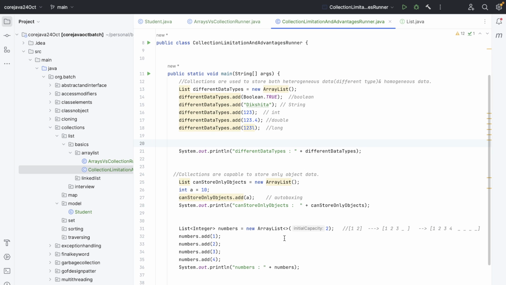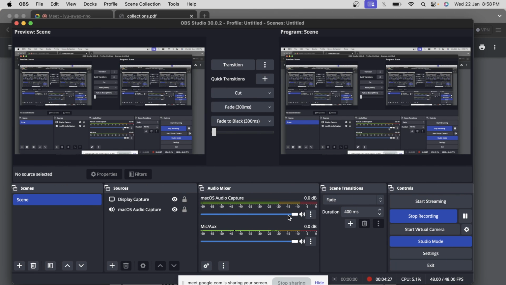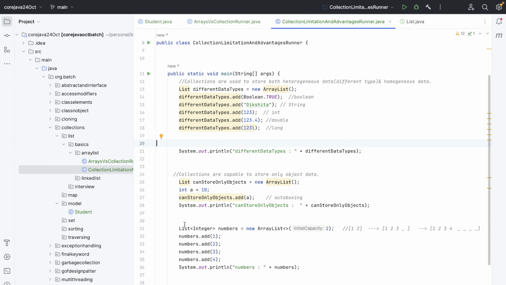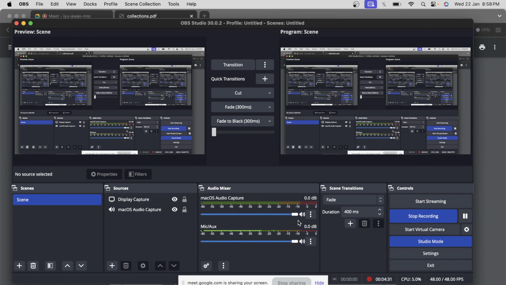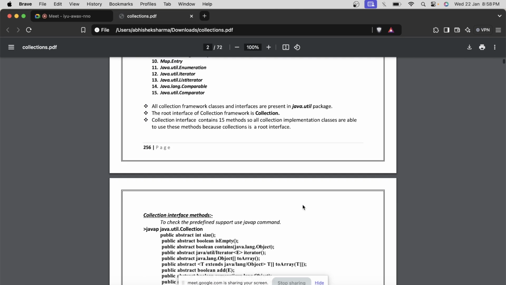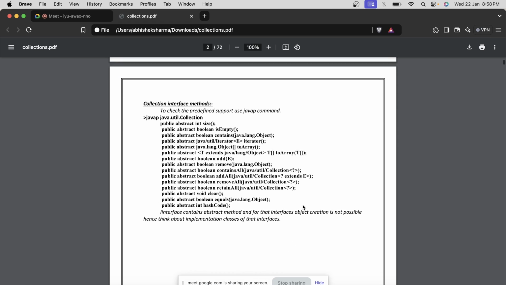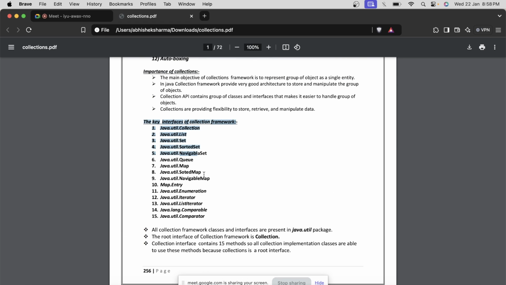We are not going to move ahead with this thing because we are going to cover it later as well, for almost every data structure, almost every collection class. There are these interfaces in the collection, and we will see them a lot of times: Comparable, Comparator, again important, Iterator, then Entry, and these things.